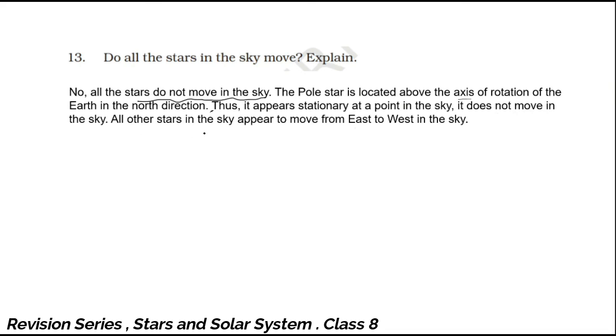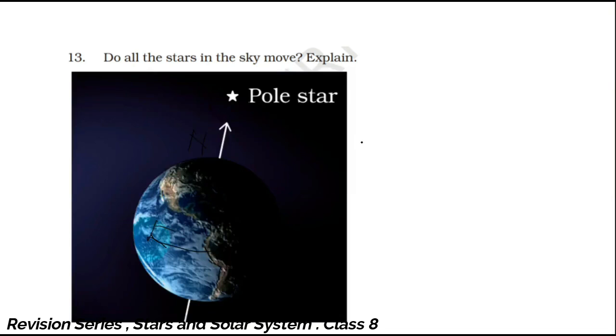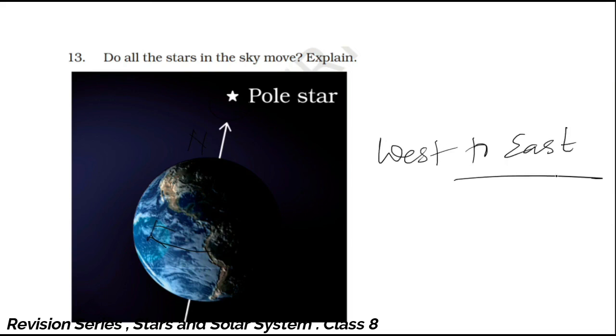All other stars in the sky appear to move from east to west. And why does it appear to move from east to west? Because our earth moves from west to east. So all the stars including the sun appear to move from east to west. We say sunrise and sunset.